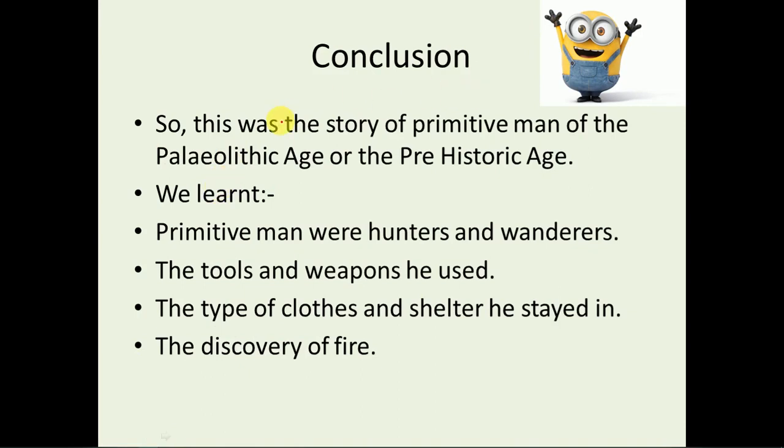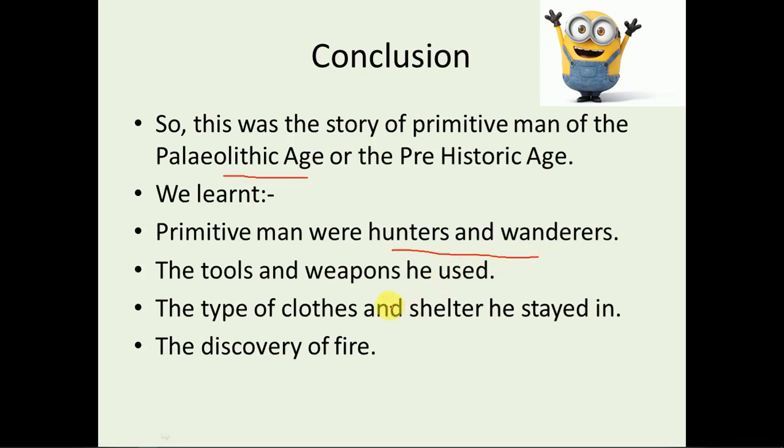Hooray! So, this was the story of primitive man. In this whole video, we came to know about the story of primitive man of the Paleolithic age. Which age? Paleolithic age or the prehistoric age. We learnt that primitive men were hunters and wanderers, right? In the first slide we read that they were hunters and wanderers and they used to move from place to place in search of food. As the animals moved, they used to move.